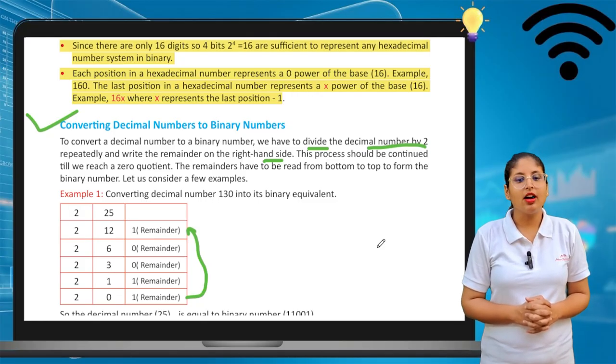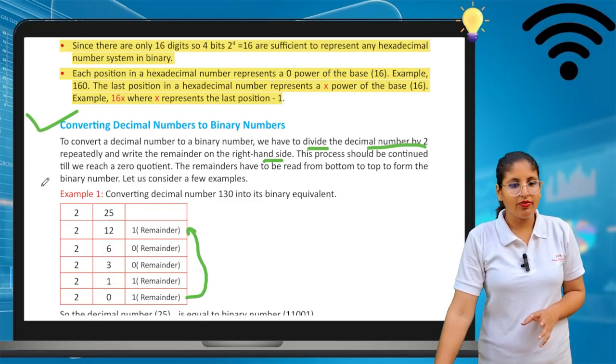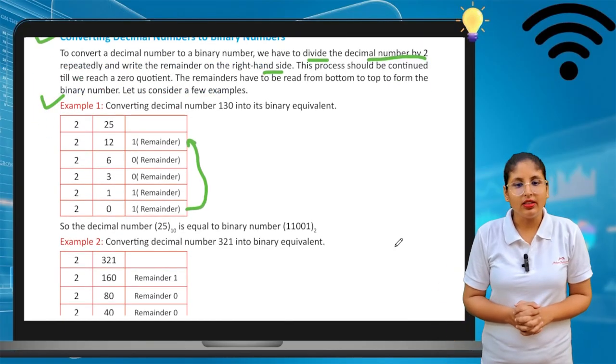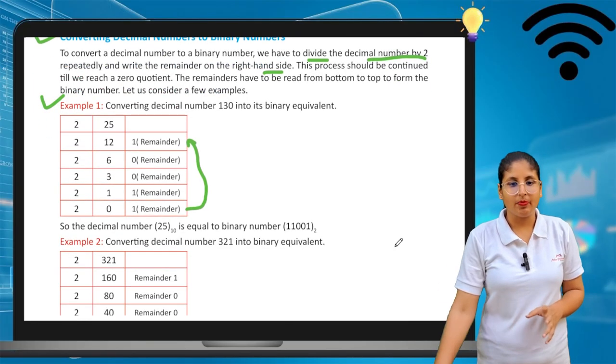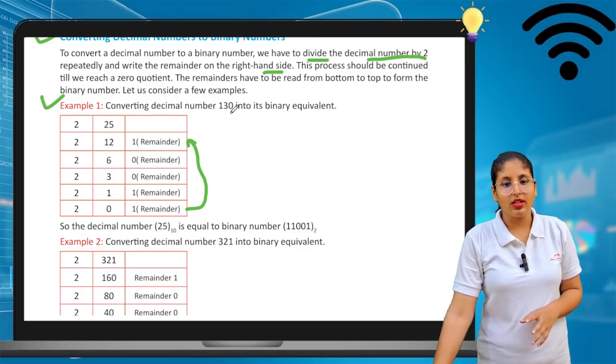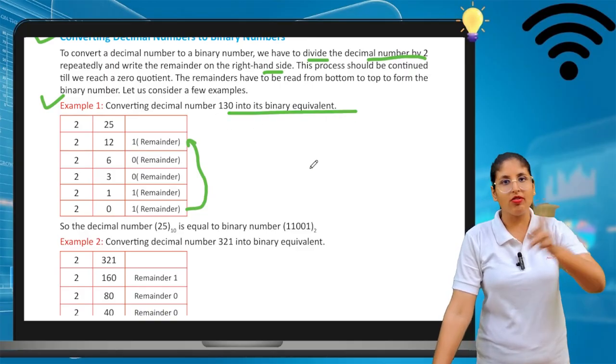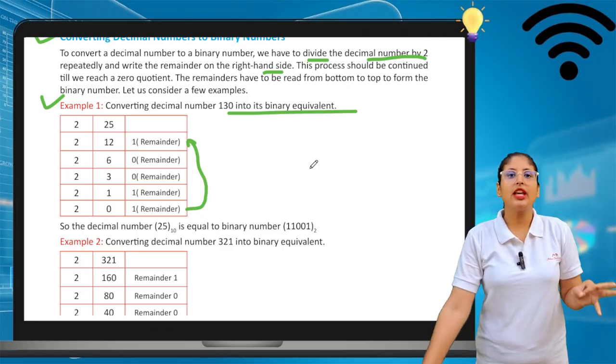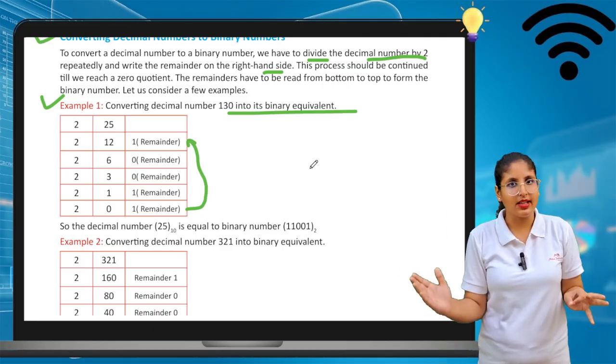Let us consider a few examples. Starting with the first one, example 1: converting decimal number 130 into its binary equivalent. To convert to a binary number, the decimal number has to be divided by 2, and we write the remainder on the right side of it.